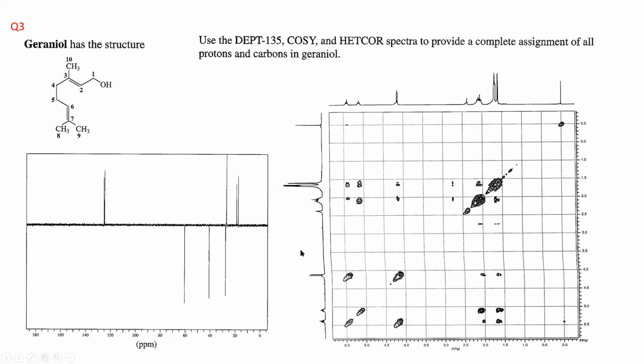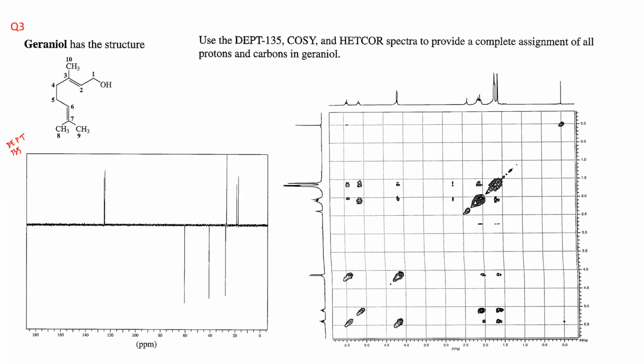You just need to do the assignment of this DEPT 135. First of all, you tell me how many carbons are there where there is no hydrogen in this molecule. There is no hydrogen.